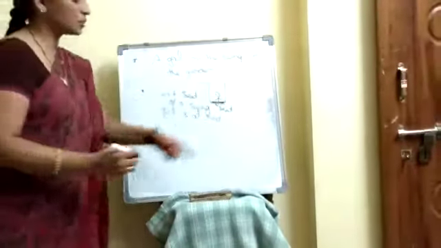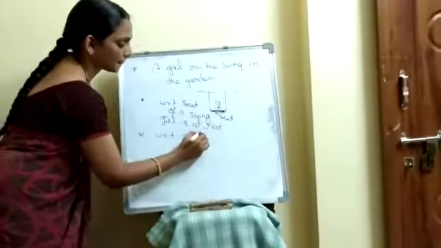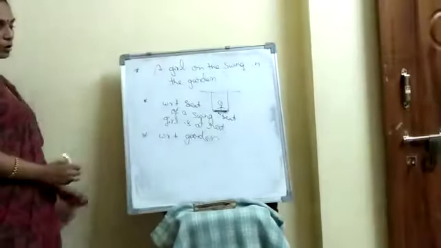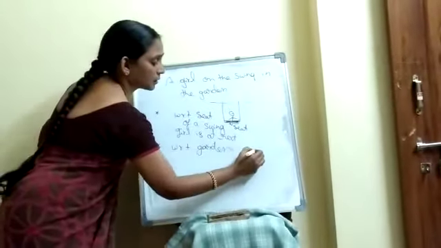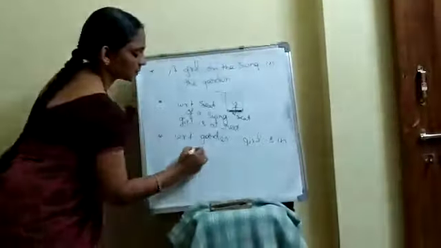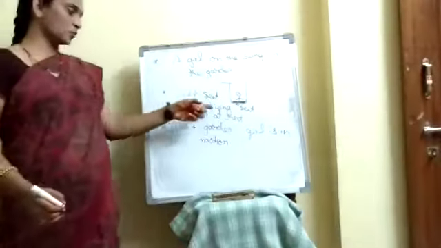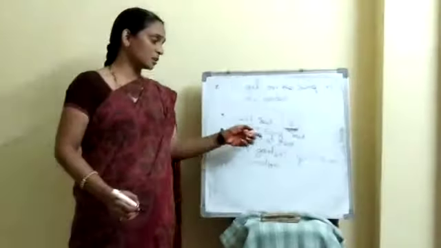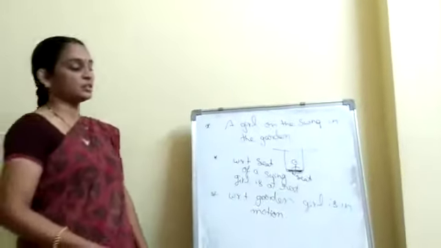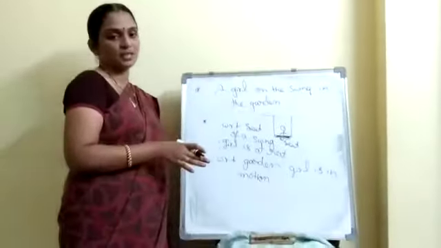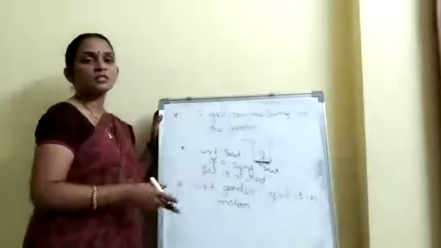Now, with respect to the garden, what could be the girl's position? The girl is in motion. Okay. With respect to the seat of a swing, the girl is at rest. Then with respect to the garden, the girl is in motion. She moves now, she swings in the garden on the seat, on the swing. Then she moves from one place to another place in an oscillatory motion.